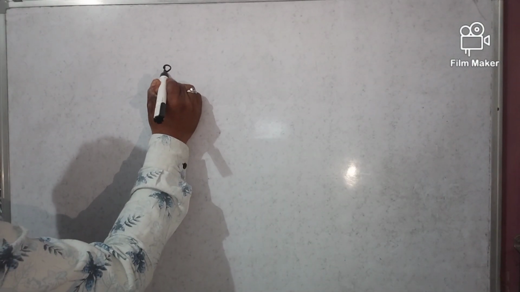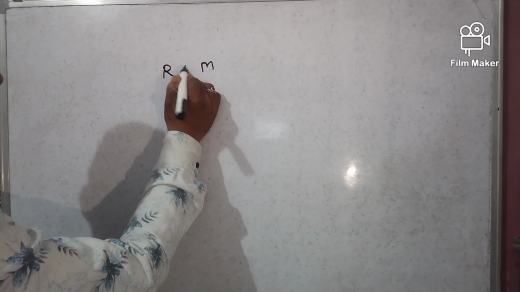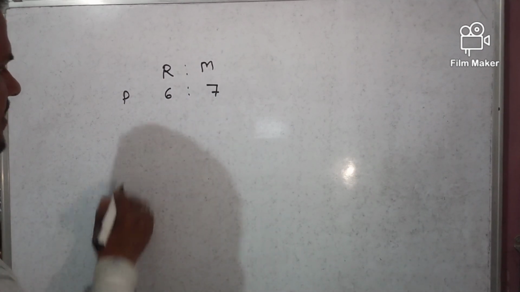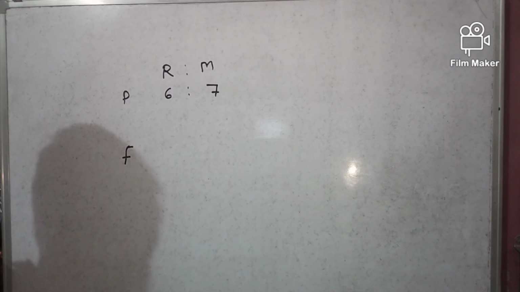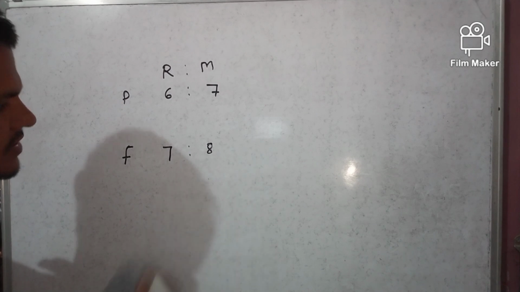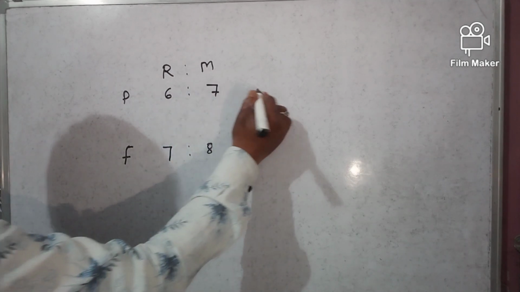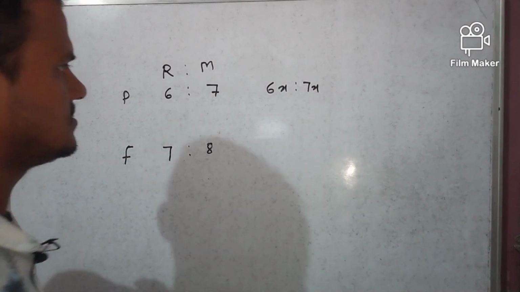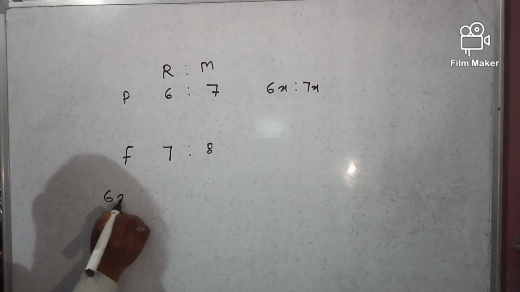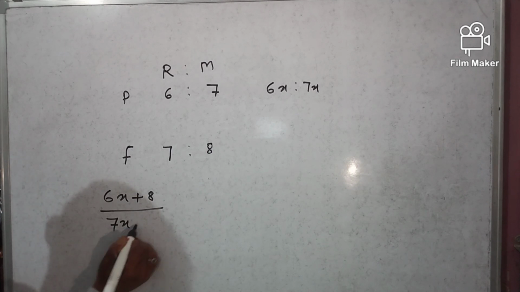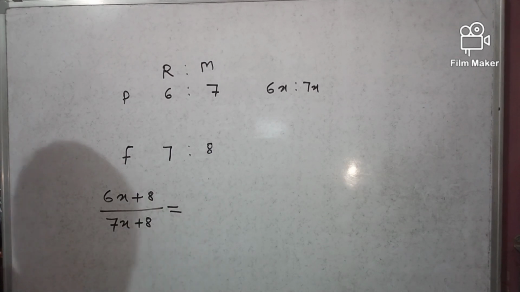So the present ages of Ramesh and Pramod are in the ratio 6:7, and in the future, after 8 years, right? After 8 years it becomes 7:8. So 6:7 is considered as 6x and 7x. After 8 years, (6x plus 8) divided by (7x plus 8)